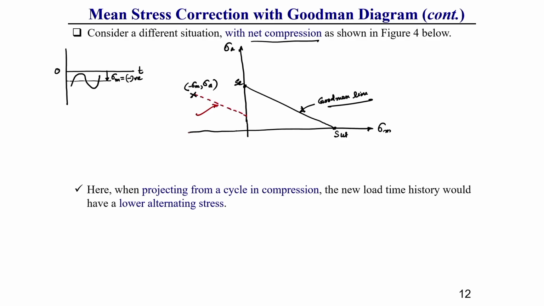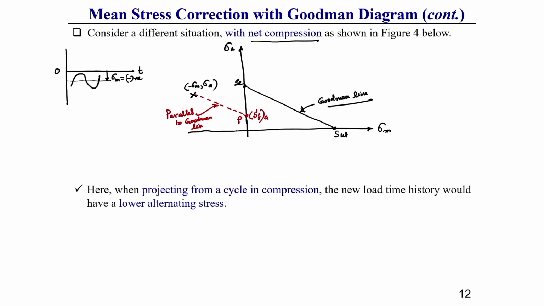This dotted line cuts the ordinate of this stress amplitude versus mean stress curve at a point, let us consider P. At that point P, whatever the stress amplitude we get, let it be SFA. Based on this stress amplitude, if we draw a completely reverse stress cycle, then whatever cycle we get is the mean stress correction cycle, where mean stress will be 0.